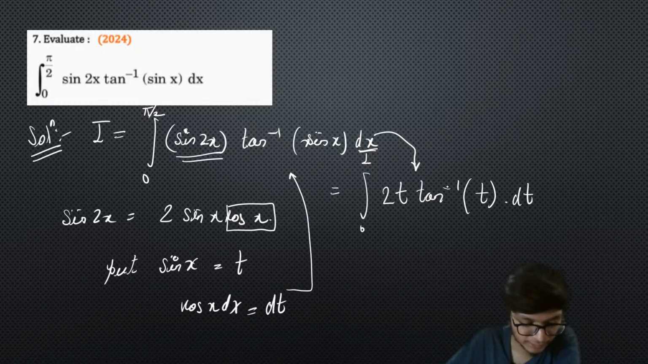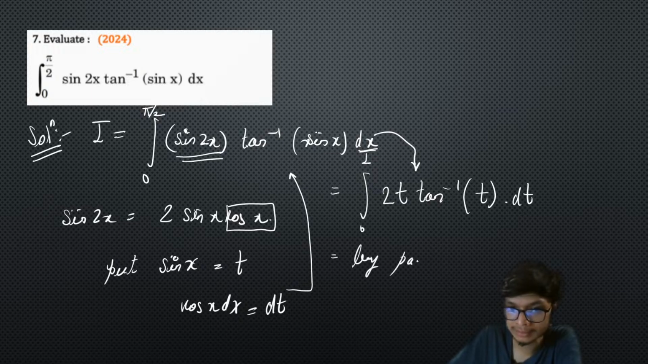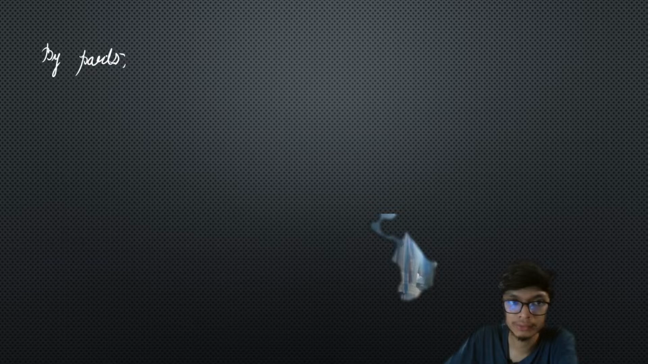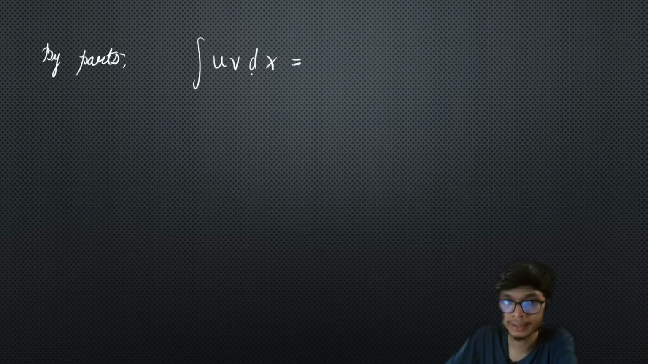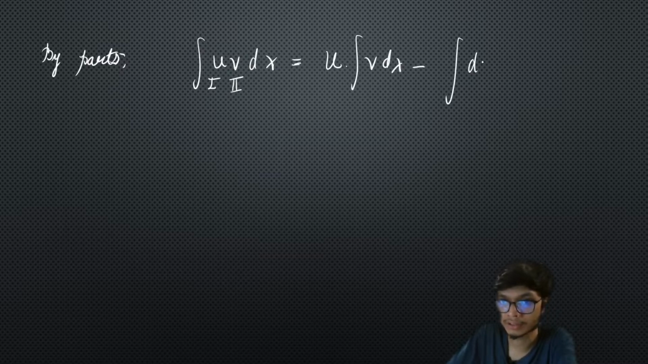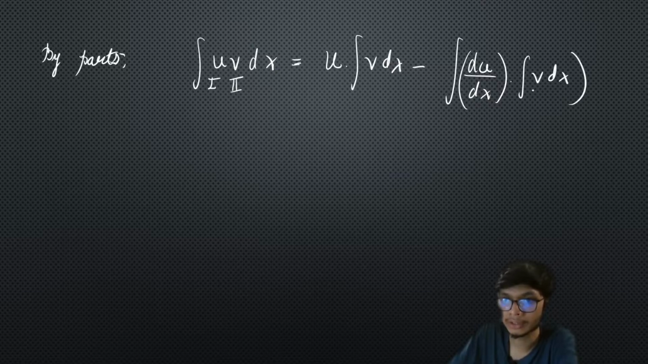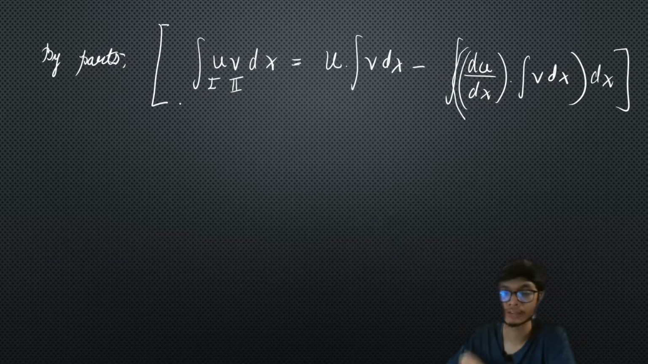It is a problem of by parts, right? So just apply the by parts. I hope you all recall the by parts rule, right? If we have integral of u into v dx, the by parts rule says that if you consider u as the first function and v as the second function, then it is first function into integral of the second function, minus integral of the differentiation of the first function with respect to x into the integral of the second function, with respect to dx, right? So that is what the by parts rule has to say, right?